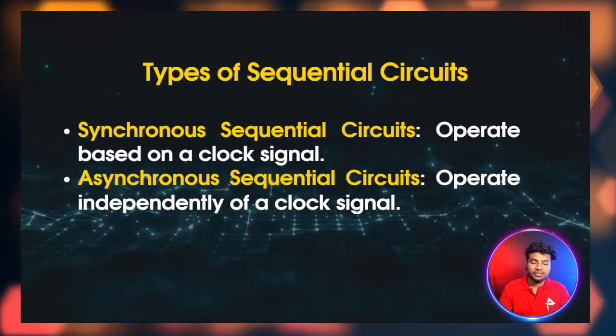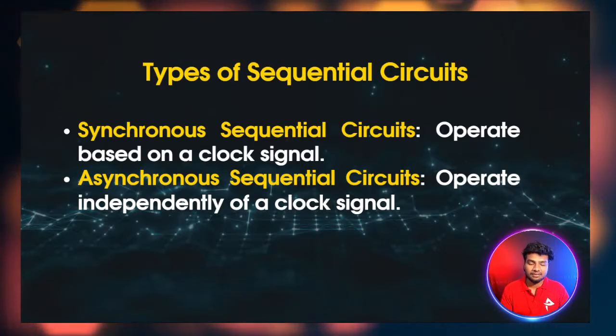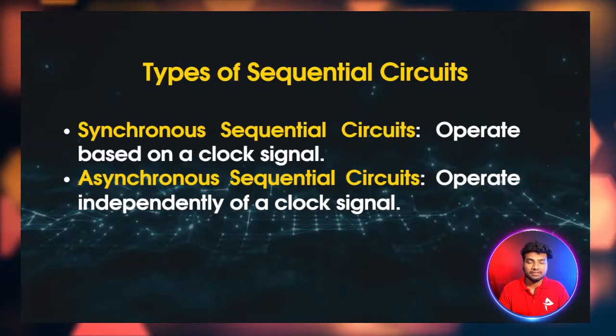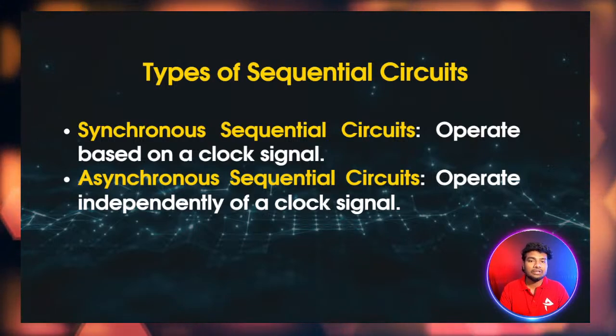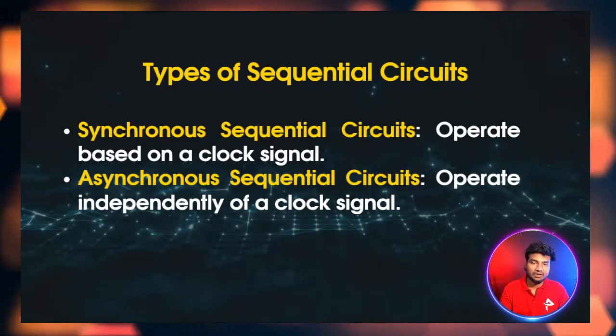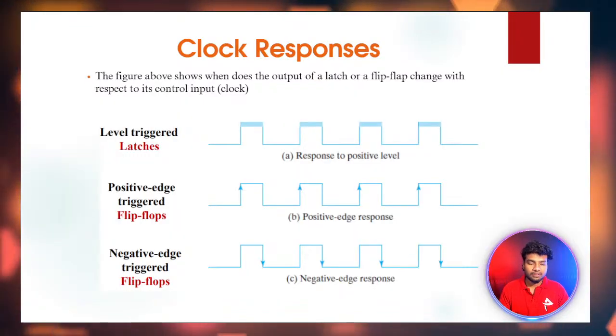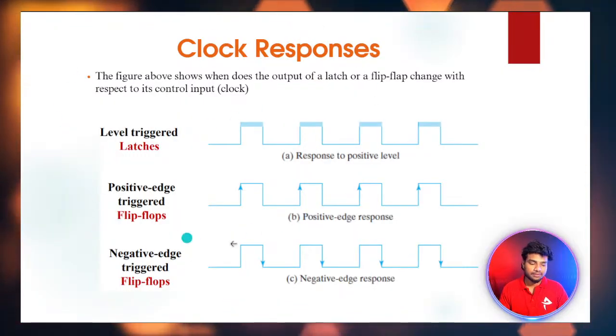Synchronous sequential circuits operate based on clock signals. Asynchronous sequential circuits operate independently of clock signals. So there are two types of circuits in sequential circuits: synchronous and asynchronous. And then this is the clock's response.